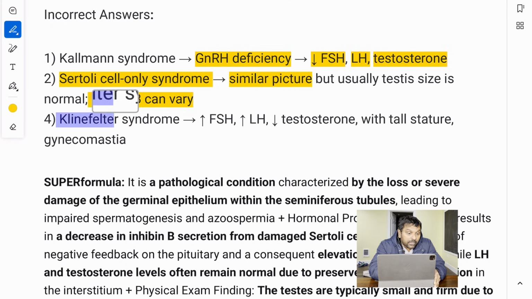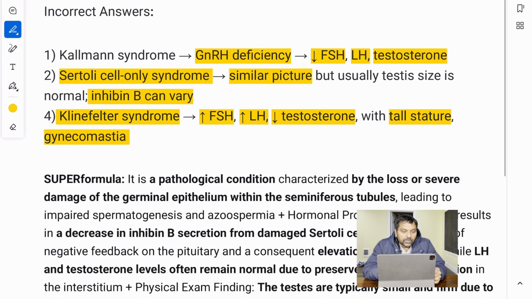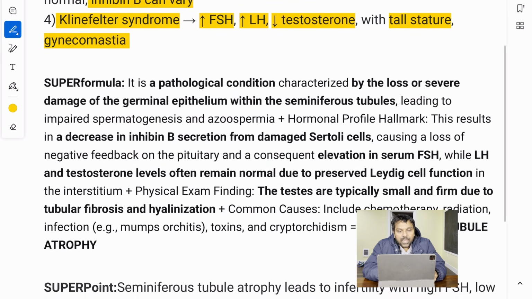Why not Klinefelter syndrome? In Klinefelter syndrome, we have FSH and LH going high and testosterone coming down, and the patient will have tall stature and gynecomastia. All right. So in Klinefelter syndrome, you are seeing those things. Now, how do you recognize seminiferous tubule atrophy?